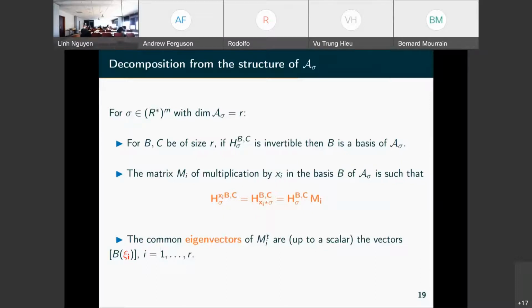We can also deduce the multiplication. What is the multiplication by xi in the basis B of A? It's simply given by this relation.